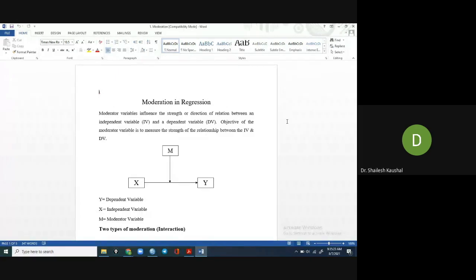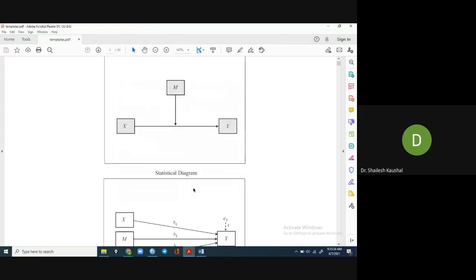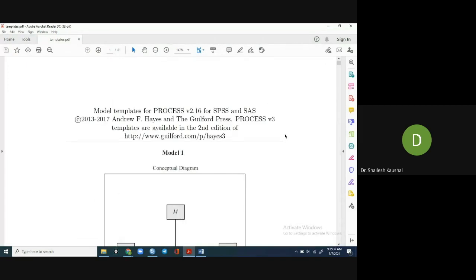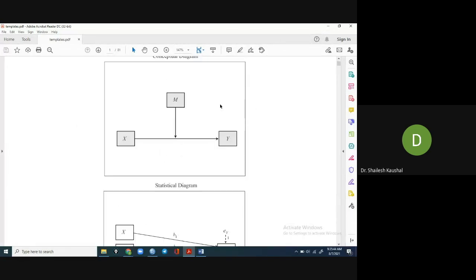There are more than 100 models available on mediation and moderation. You can see these are the models, like the first, model one, which is basically a moderation model.